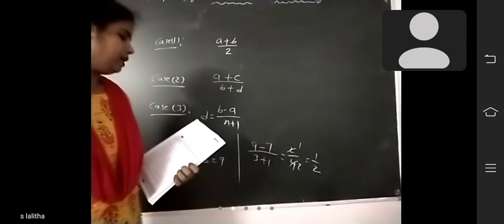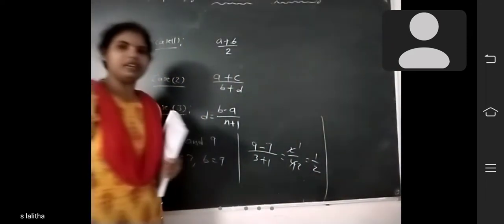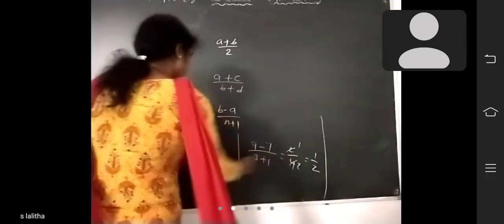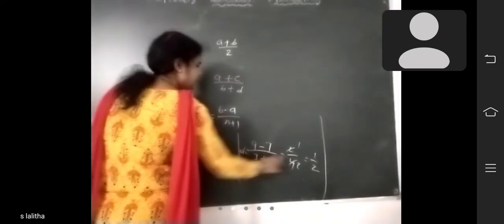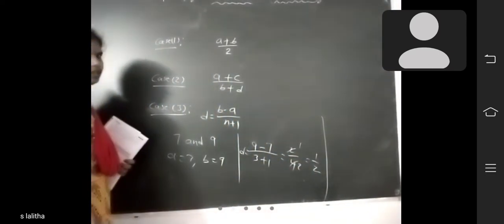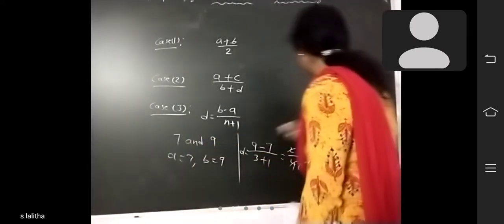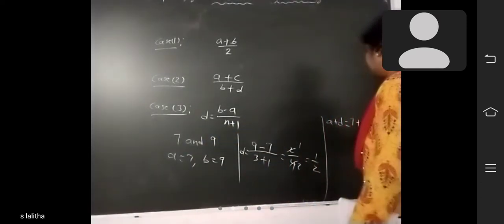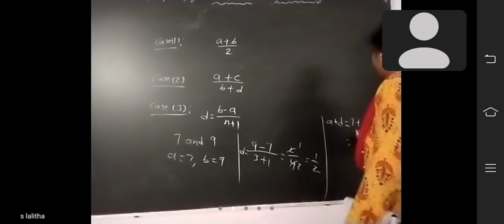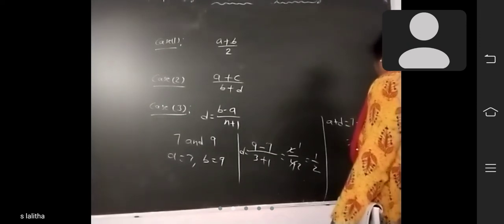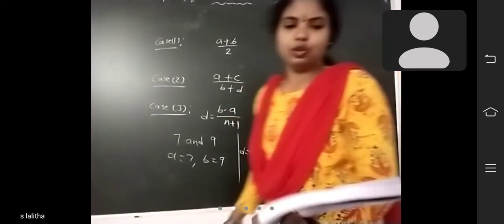Again, you have to take. So 1 rational number we will get. Another 2 rational numbers, how to find? This is d. What is the d value? 1 by 2 we will get. Next, a plus d. A means how much? 7. 7 plus d is 1 by 2. So add 2 sevens, 14 plus 1, by 2. 15 by 2. Okay, so 15 by 2 is done.